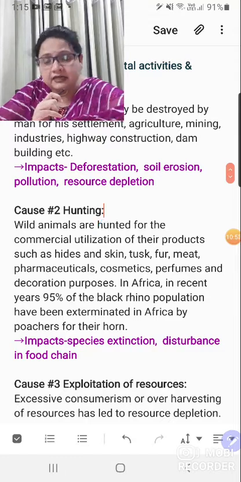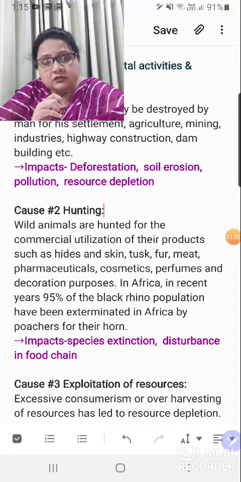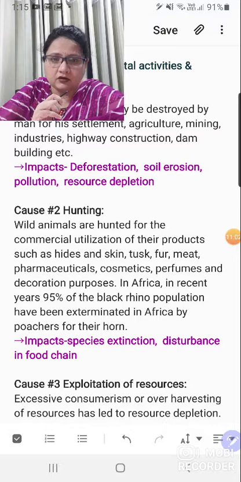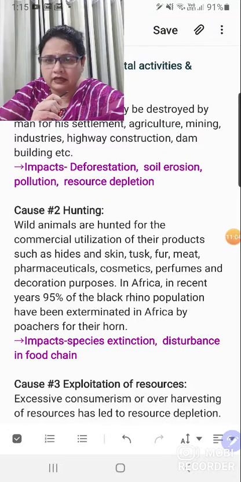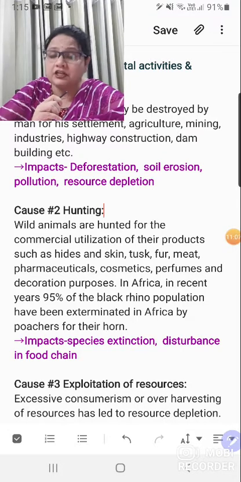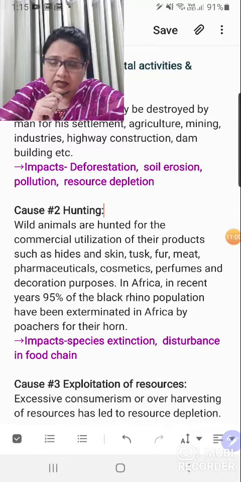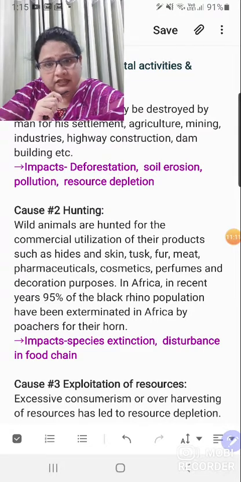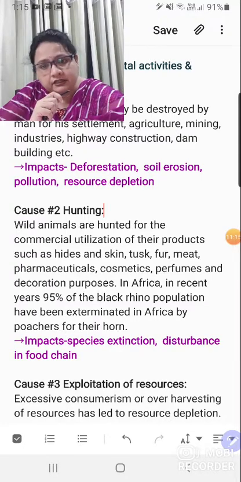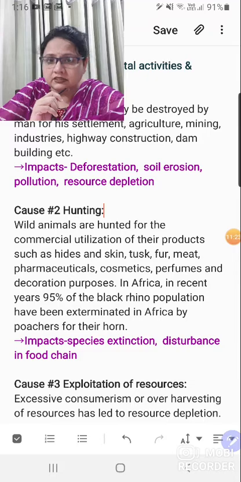Second thing is hunting. You may write it as indiscriminate hunting. Indiscriminate hunting means uncontrolled hunting. Obviously, we don't hunt all the animals. We actually hunt the targeted ones which are economically profitable to us, right? That targets one single type of species, and it may lead to species extinction later on, right? And if any species participating in the food chain is gone, obviously there would be a disturbance in the food chain.